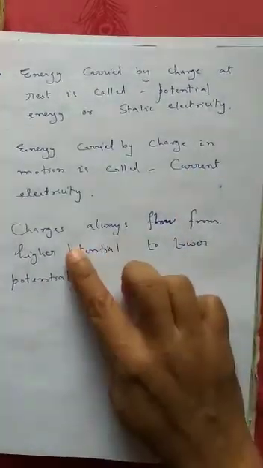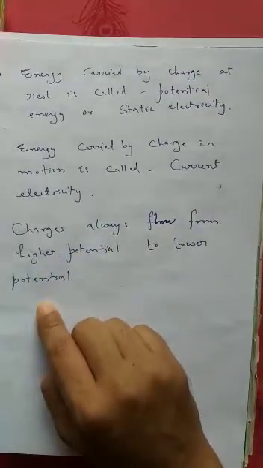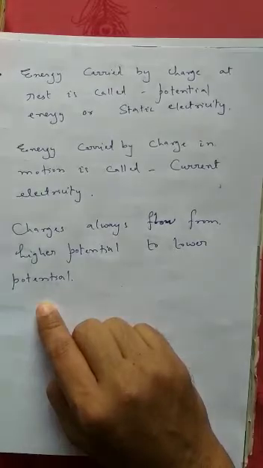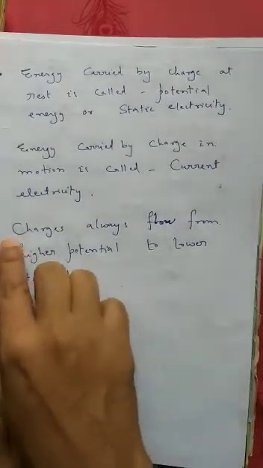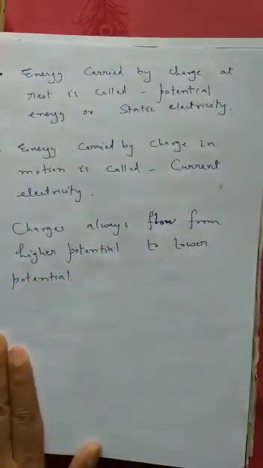Apart from that, charges always flow from high potential to lower potential. This is another flowing thing. We had discussed liquid which flows from higher altitude to lower altitude. We had already discussed gases also, which flow from high pressure region to low pressure region. Similarly, charges always flow from higher potential to lower potential.